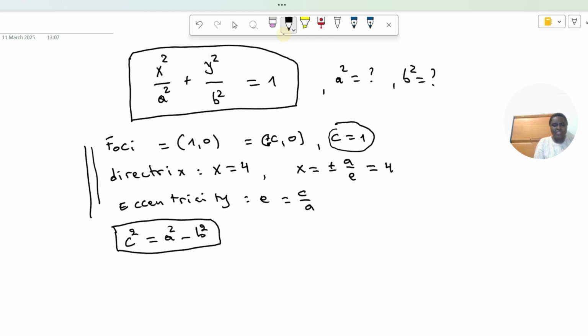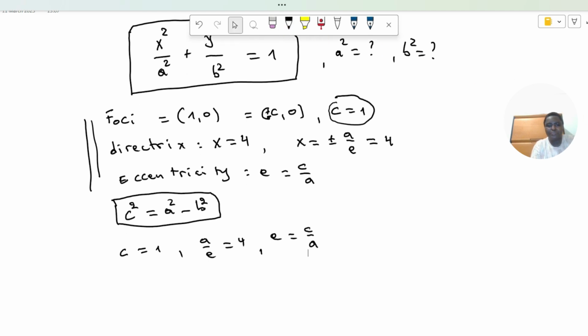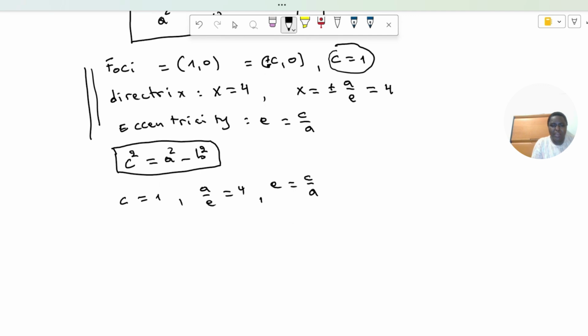So we have c equal to 1, we have a over e equal to 4, and we have e equal to c over a. From here, we can replace e in a over e equal to 4 by its value, c over a.